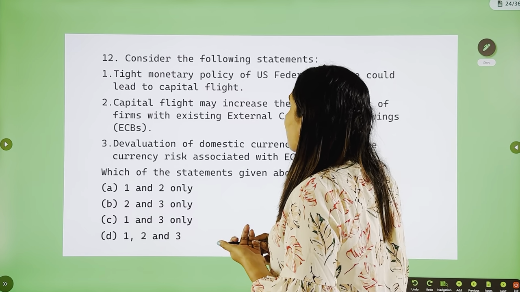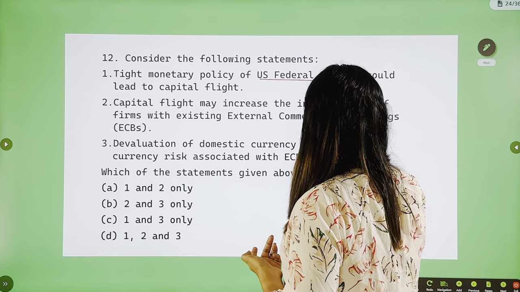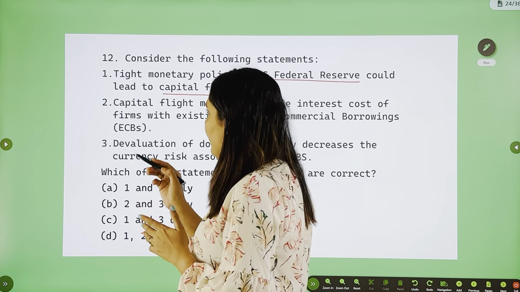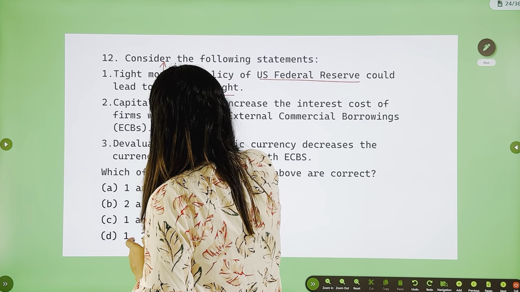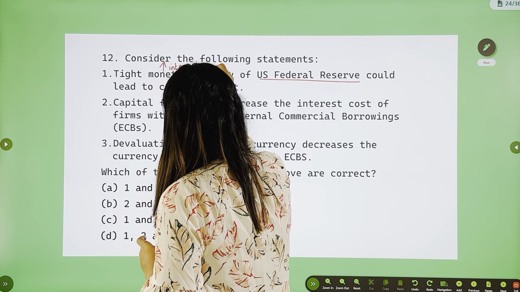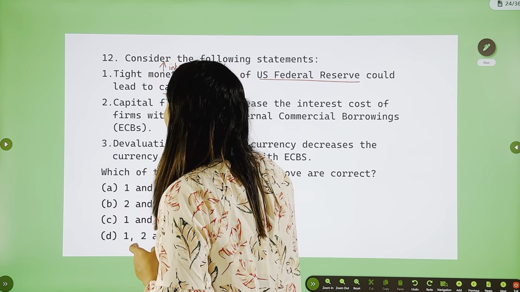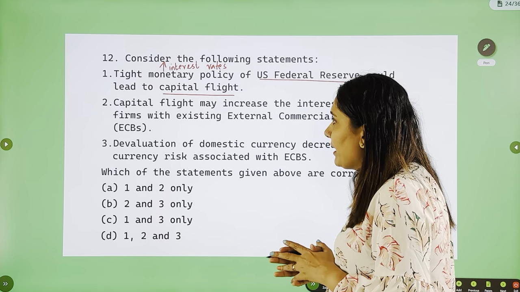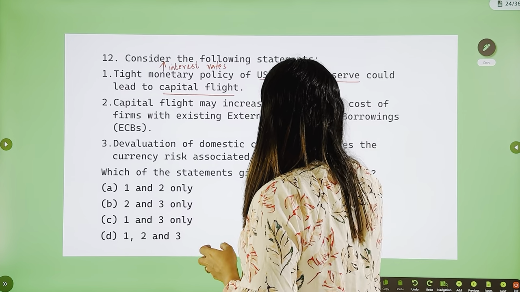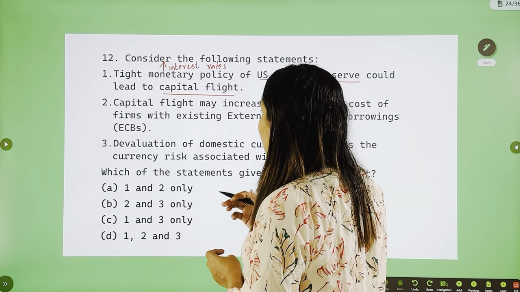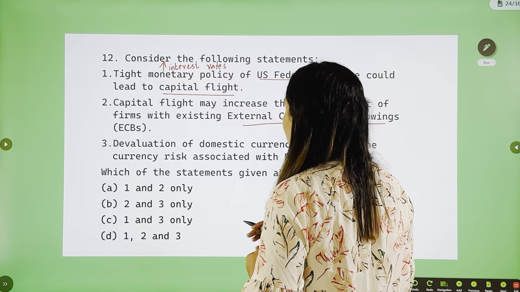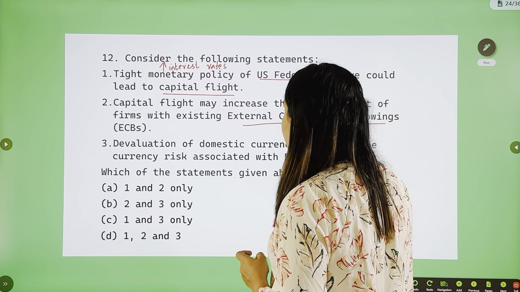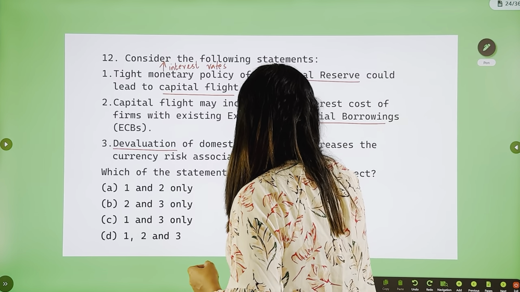Next one, tight monetary policy of the US Federal Reserve could lead to capital flight. Now, what is tight monetary policy? It means an increase in the interest rates, or contractionary monetary policy. We call it calibrated tightening. Capital flight may increase the interest cost of firms with existing ECBs or external commercial borrowings. Devaluation of domestic currency decreases the currency risk of ECBs.